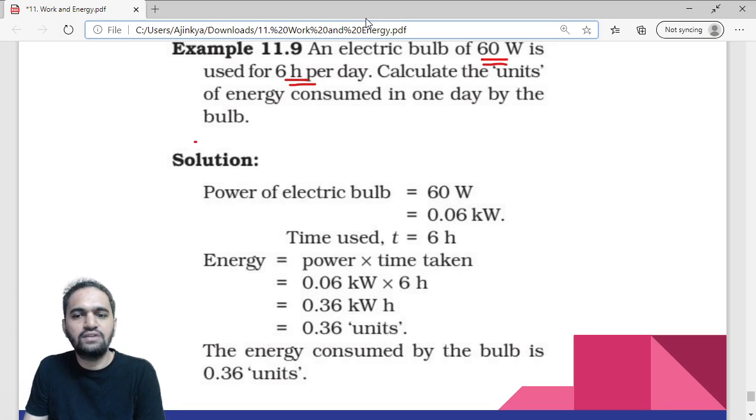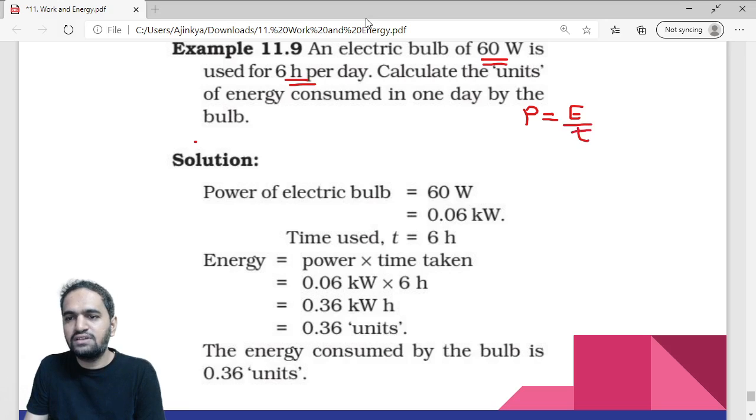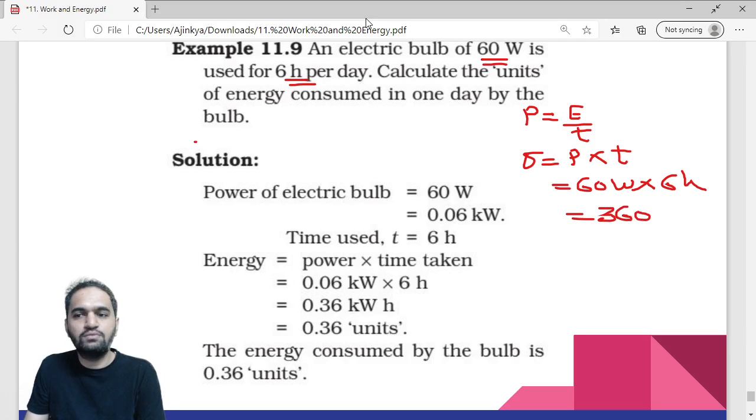Power is given as 60 watt. Power is equal to energy by time, so energy is power into time. The power is 60 watt and the time is 6 hours. So 6 6s are 36, that is 360, and the unit would be watt hour.